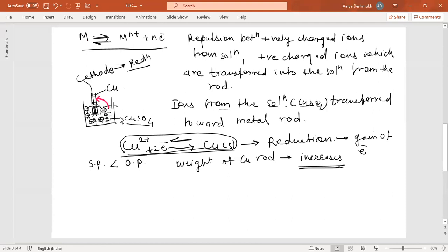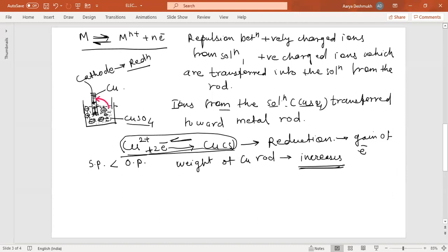Copper sulfate dissociates as Cu2+ and SO4 2-. So these two electrons which are lost are there in the solution. The charge separation develops a potential on this electrode. And this lost electron will be gained by the copper ions and converted into solid copper, which is deposited here. This is what we call reduction, and this is happening because the solution pressure is less than the osmotic pressure.